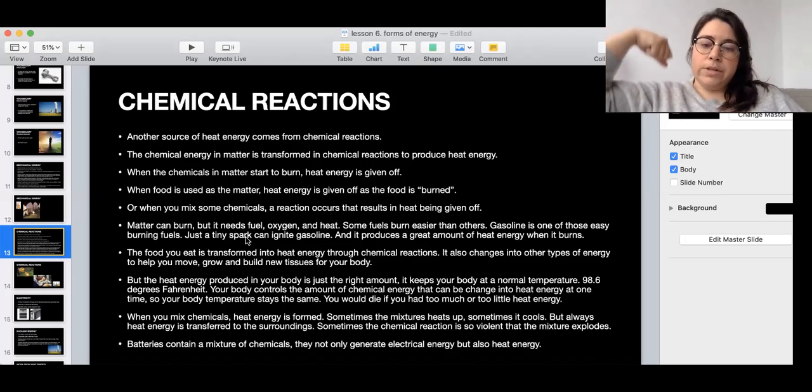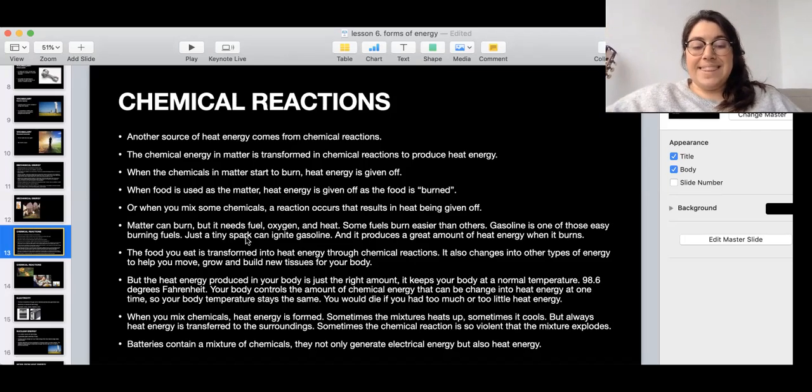and grow and build new tissue like muscles and cells for your body. But the heat energy produced in your body is just the right amount. It keeps your body at a normal temperature, like 98.6 Fahrenheit. Your body controls the amount of chemical energy that can be changed into heat energy moment from moment, so your temperature stays the same. You would die if you had too much or too little heat energy.